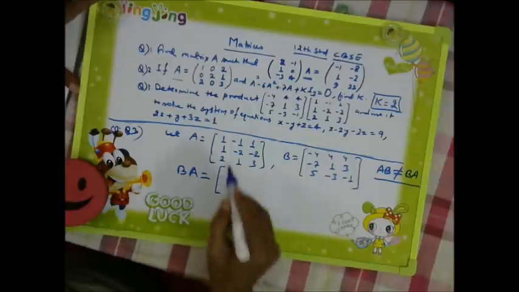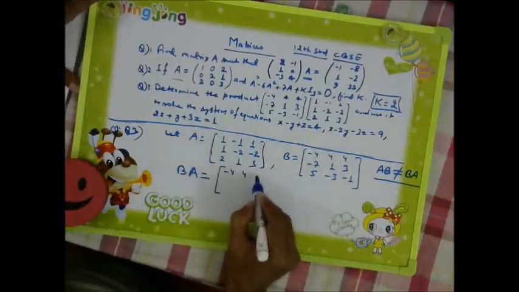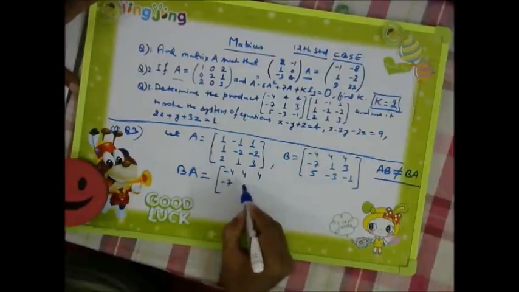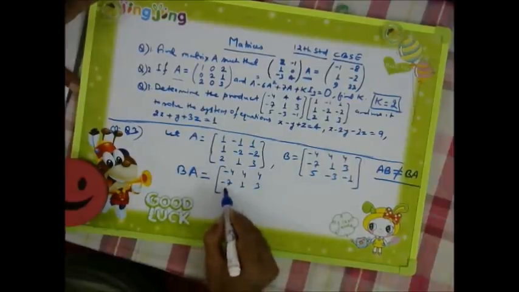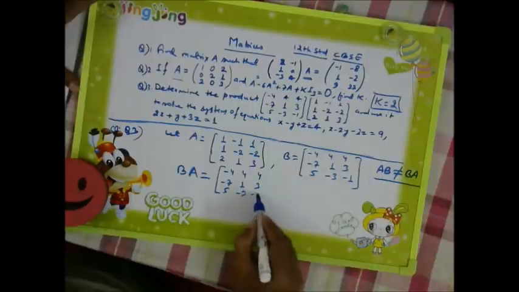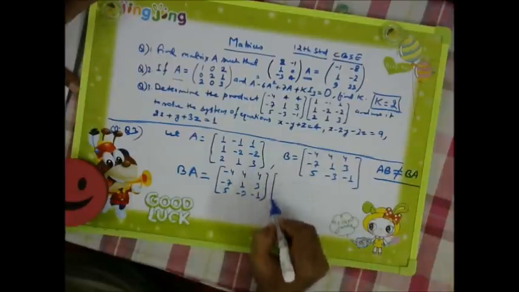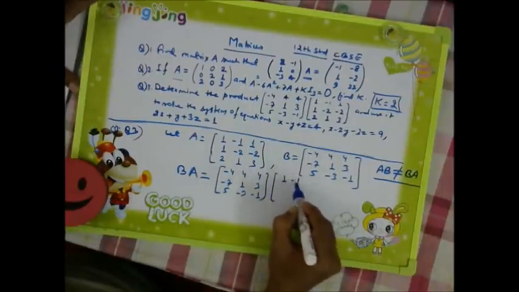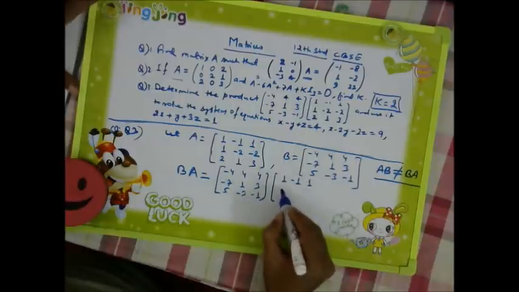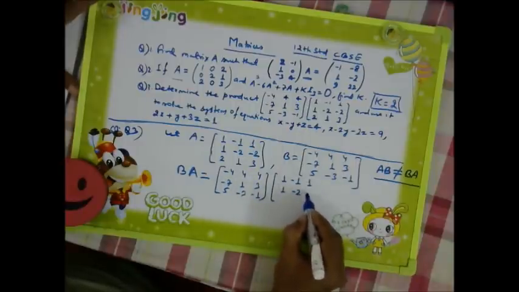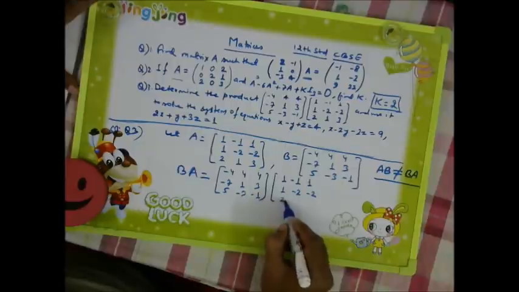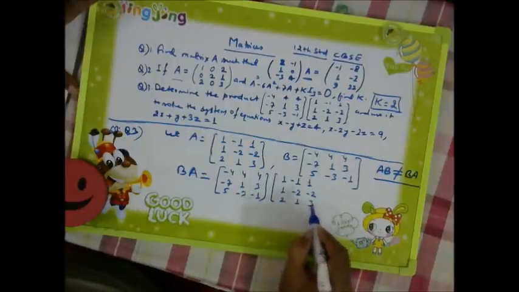So now we'll go for multiplication of this one. So B is, first I have to write compulsorily, 4, 4, minus 7, 1, 3, and 5, minus 3, minus 1, and A, 1, minus 1, 1, 1, minus 2, and 2, 1, 3.